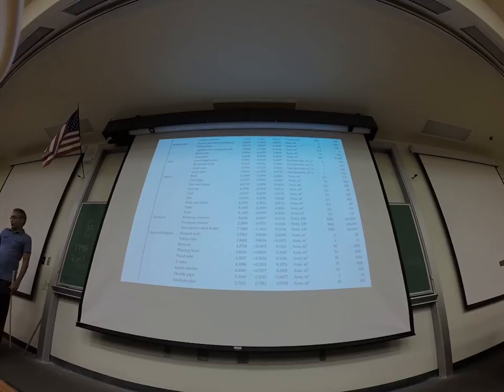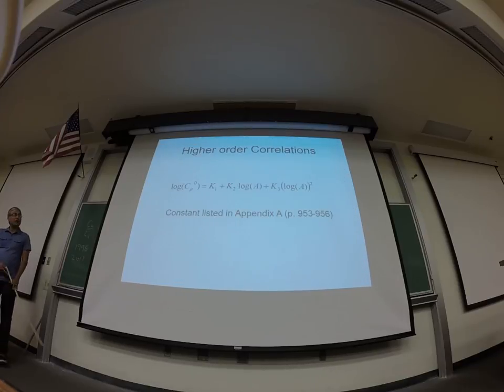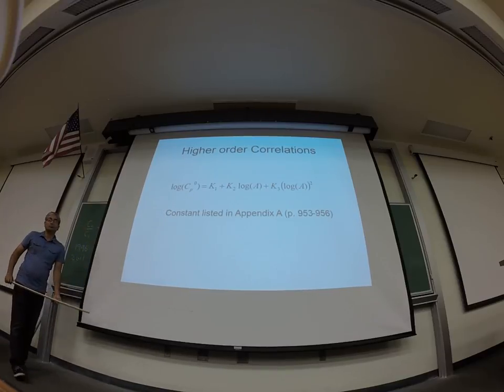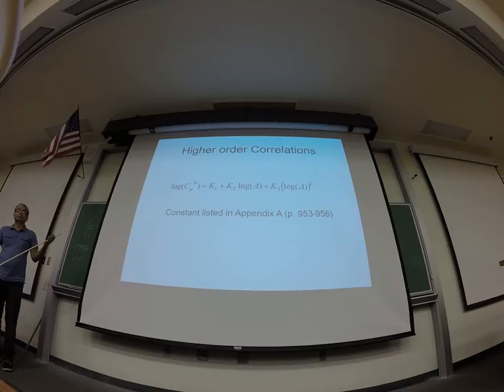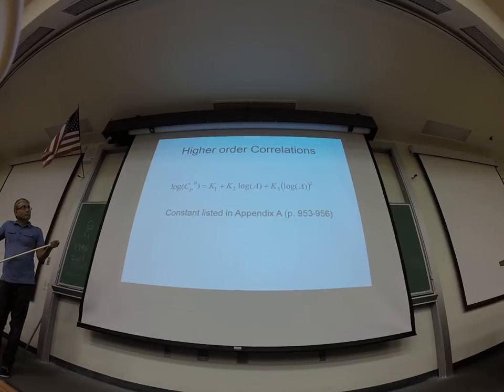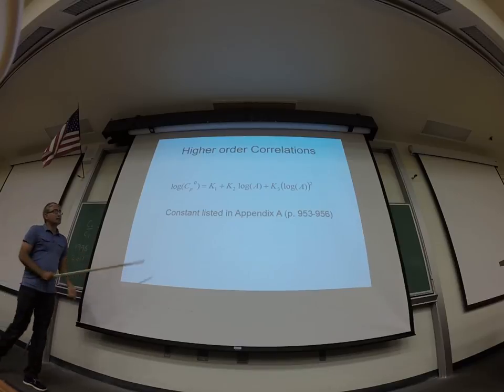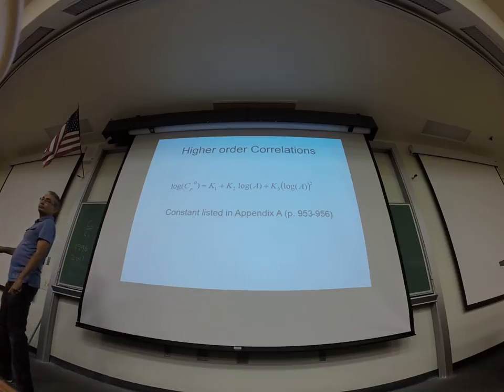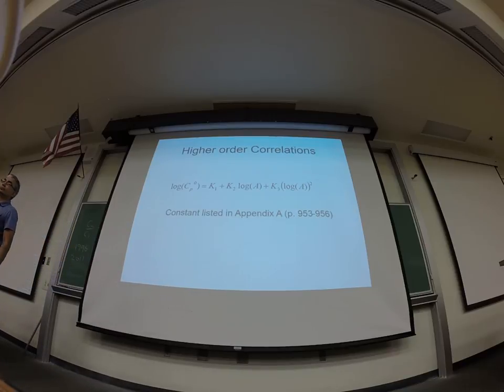Now just use this to calculate CP naught. And this is log to the base 10, it's log, not natural log. A is just the area.